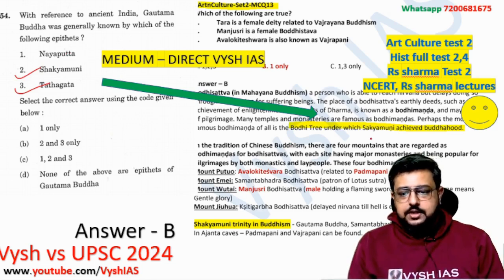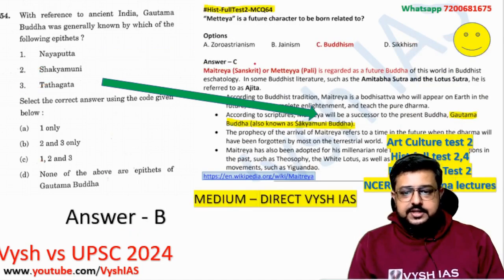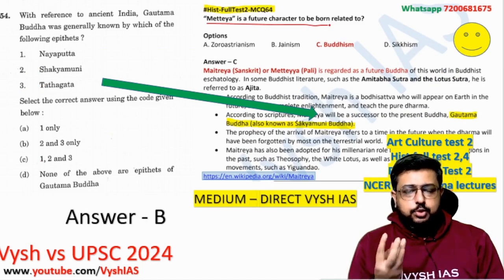So here, if you see Shakya Muni, Buddha achieved that nirvana kind of thing. Then here, Shakya Muni Trinity, Gautam Buddha. Then the next question, the next place where it appeared: if you remember, the Maitreya question came already, which again was asked like future Buddha, and based on that we had made a question